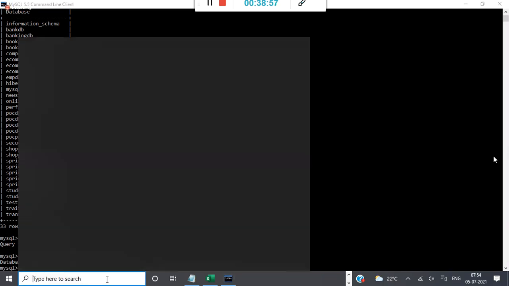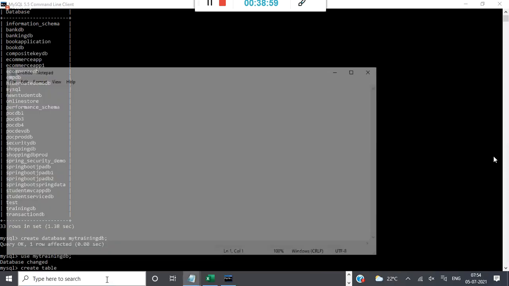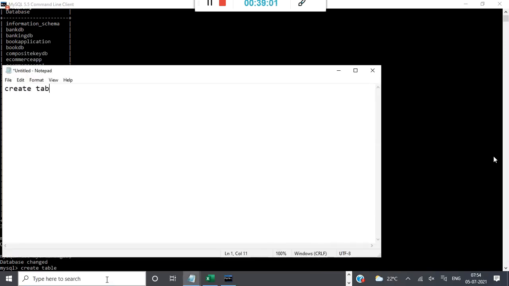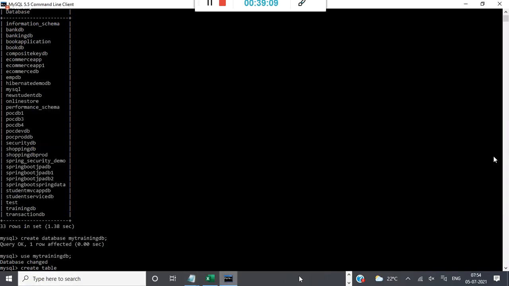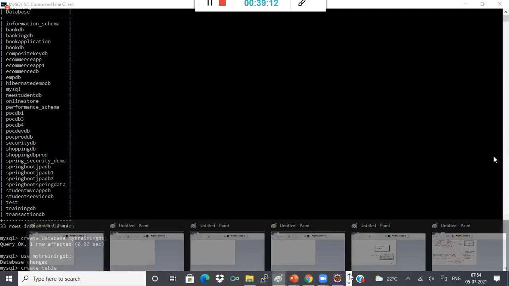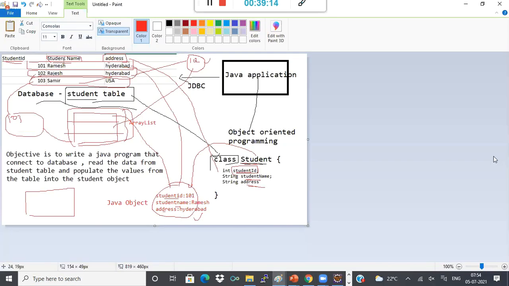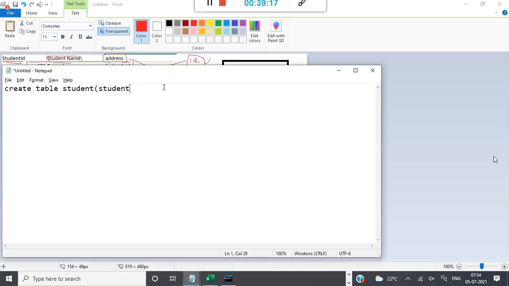See, this is the syntax for creating a table. Create a table student. I'll give the column names, and I should specify what the student contains: student ID, student name, address.